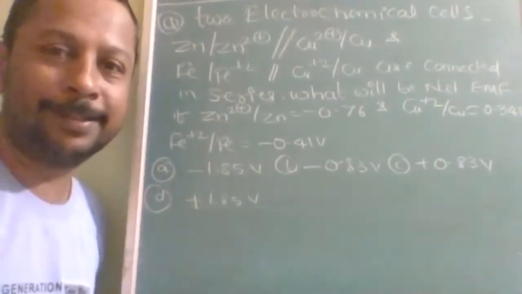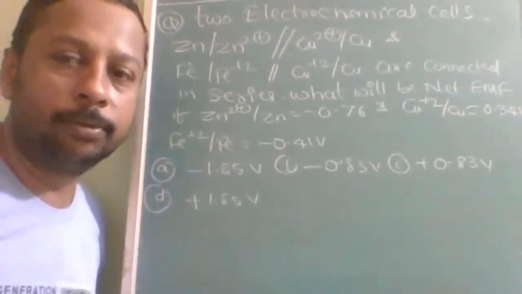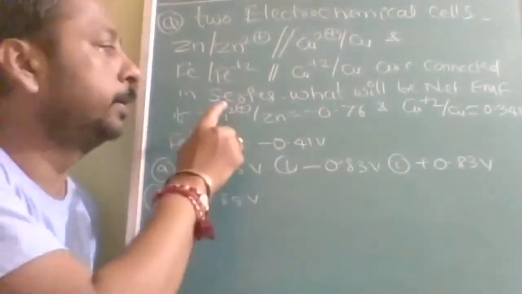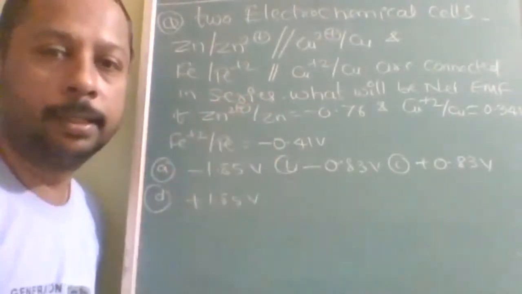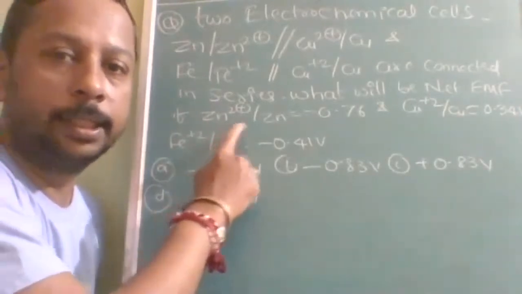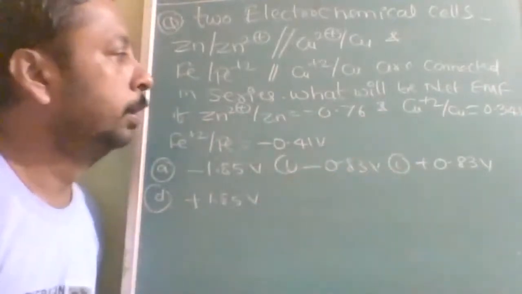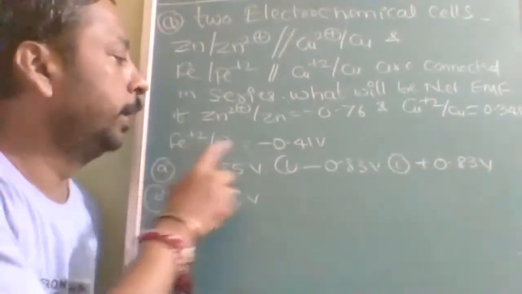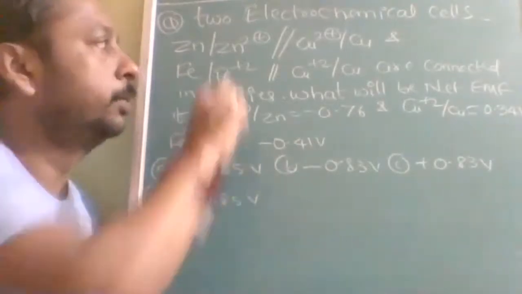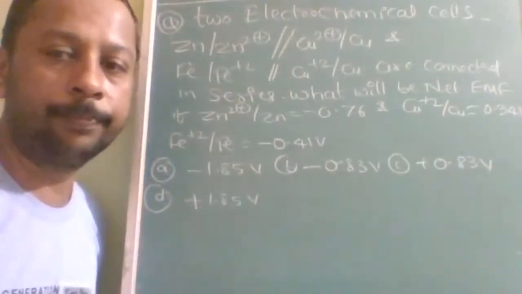Electrochemical cells. Zn | Zn2+ || Cu2+. Two cells. This is one cell, this is another cell. Connected in series. And each electrode potential: zinc electrode potential is minus 0.76, copper is plus 0.34, iron one is minus 0.4. If they are connected in series, after connecting both of them, what will be the net cell potential?